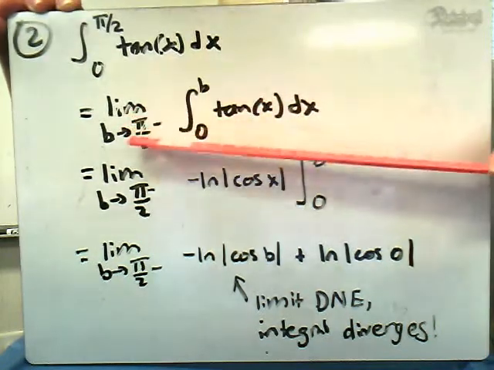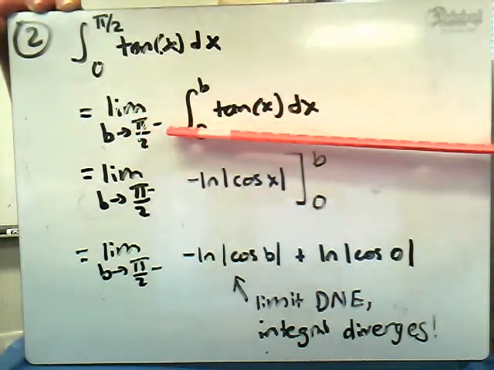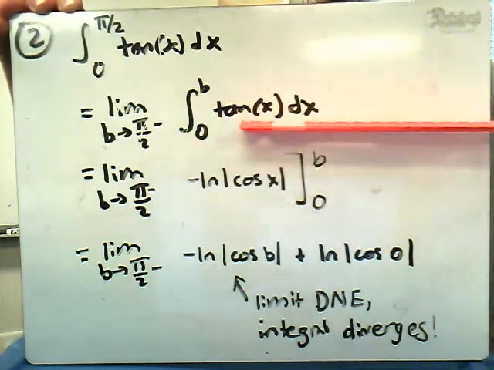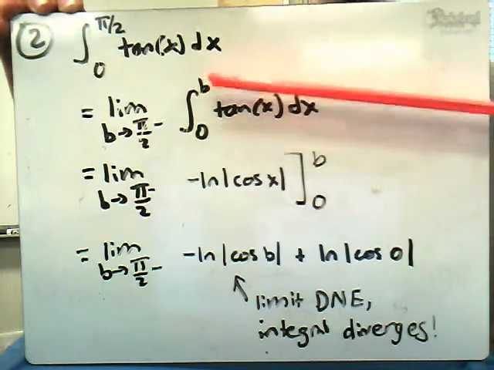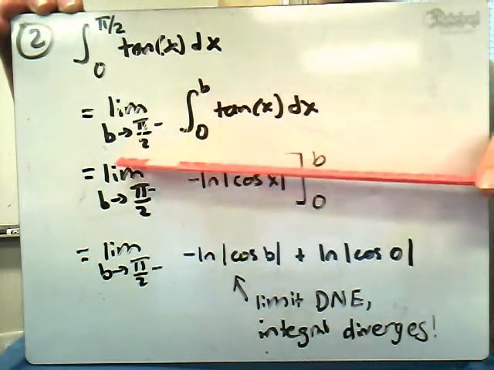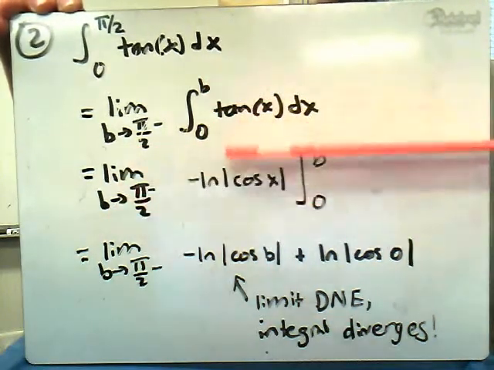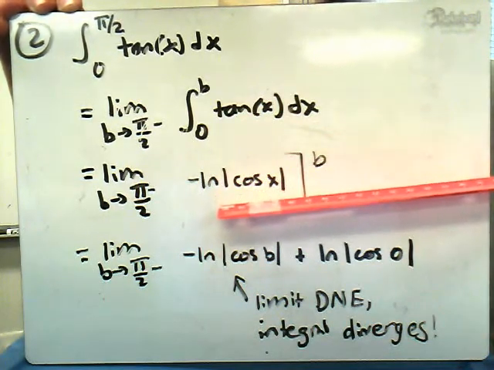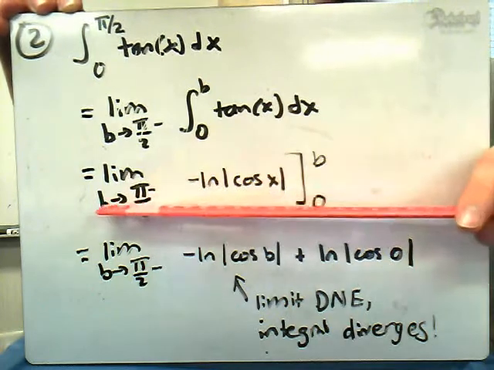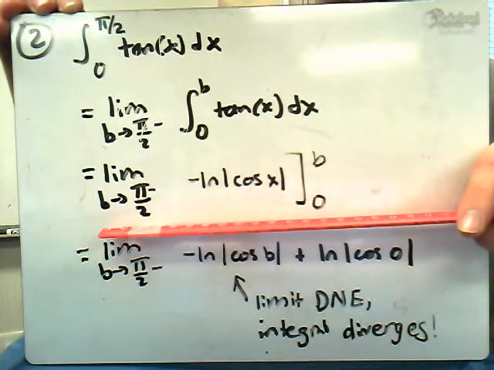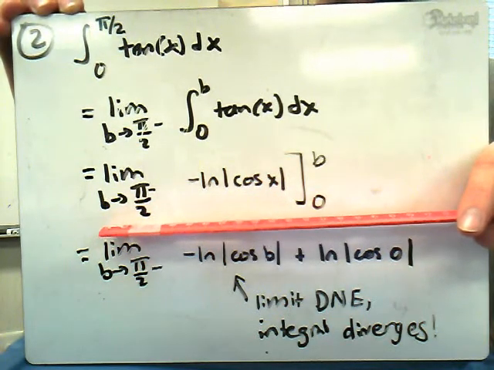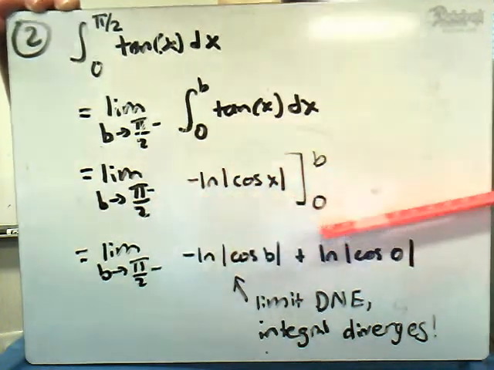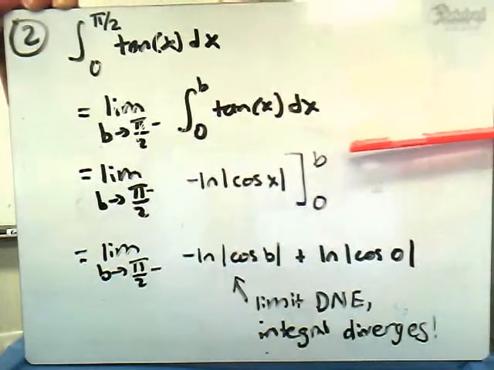So we say the limit as b goes to pi over 2 from the left of the integral from 0 to b of tangent of x dx is what we're going to evaluate. We make everything in terms of limits here. If you remember, the antiderivative of the tangent of x is negative natural log of absolute value of cosine of x. So then our new solution would be the limit as b goes to pi over 2 from the left of negative natural log of absolute value of cosine of x as we go from 0 to b.